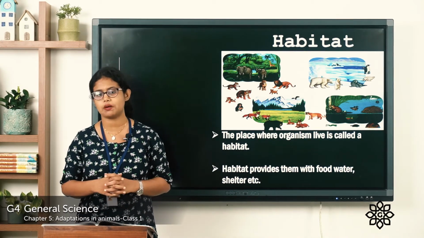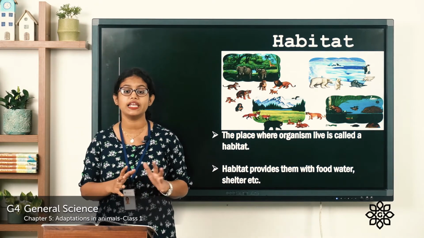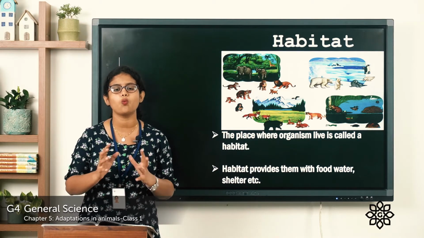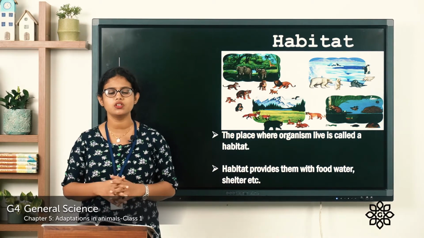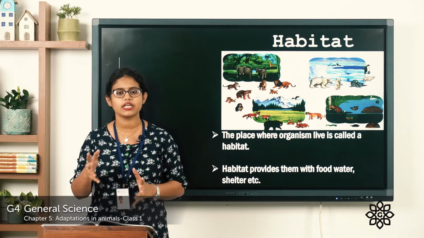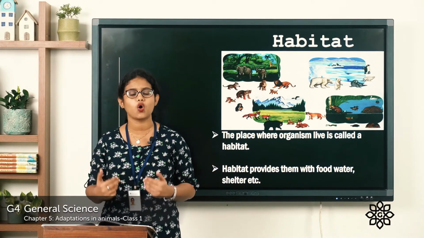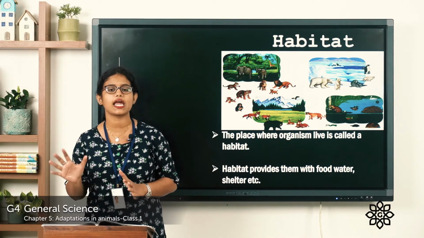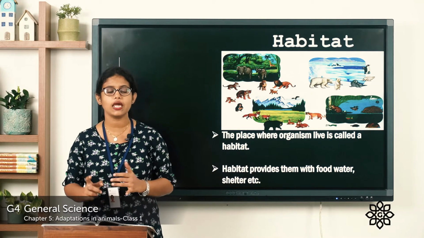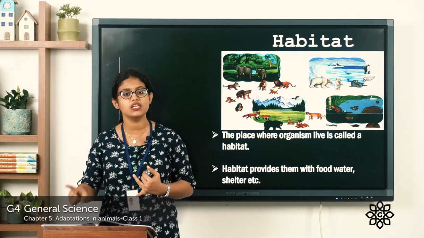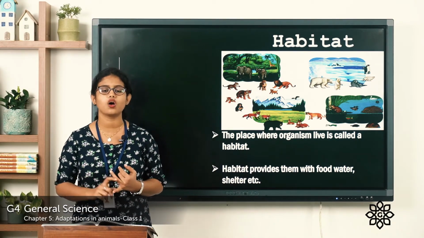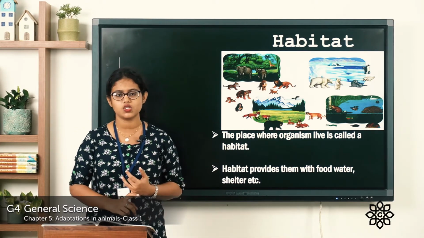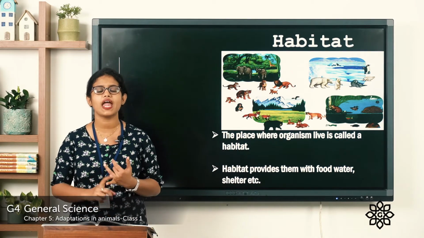So let me give you an example. Where do these monkeys live? They live on land. What about the fish? Where do they live? They live in water, right? So imagine a monkey lives in water. Can it survive? No. Why? Because it has its body features adapted to live on land. It cannot live in water. And what about a fish? Can a fish live on land? No. Why? Because it has its body features adapted to live in water. So that is the right kind of environment.